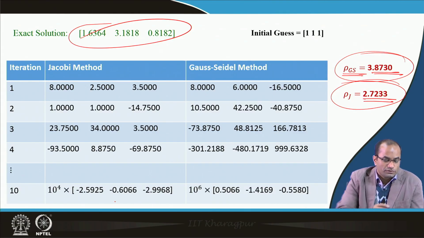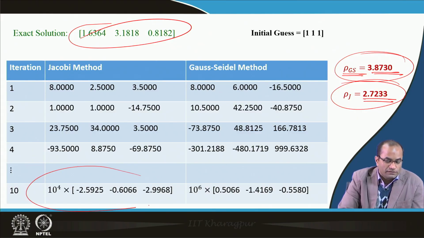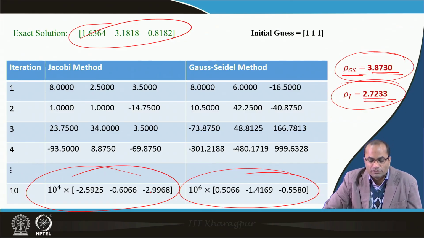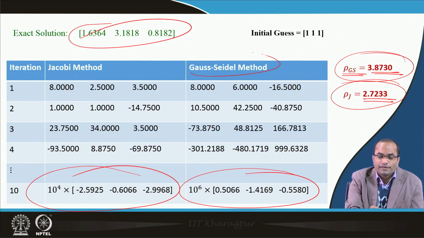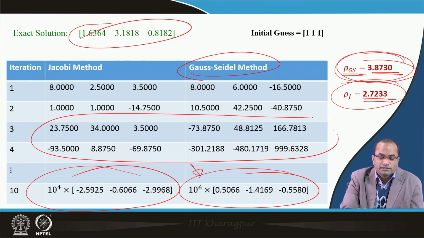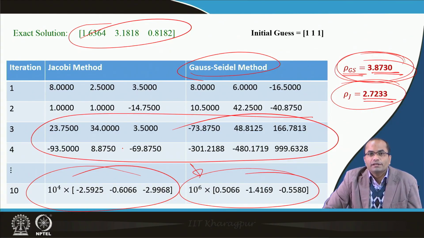In the Jacobi method, we have these large numbers after a few iterations. Here also we have very large numbers, and they show the diverging behavior. Indeed, for Gauss-Seidel, since this spectral radius was very high, larger than the Jacobi one, we are here also getting large numbers after the 10th iteration, larger than indeed the Jacobi method. So, here itself we can see the diverging behavior of the numerical scheme just by changing the order of the equations.